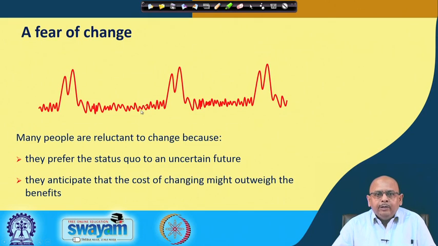Why do you try to maintain equilibrium and not go for discontinuous changes? Because you are afraid of change. Most organizations want to maintain the status quo and do not want to go for a change. So, the top management are not very willing to go for any drastic, significant or radical changes, because their objective is to maintain the status quo, the equilibrium.